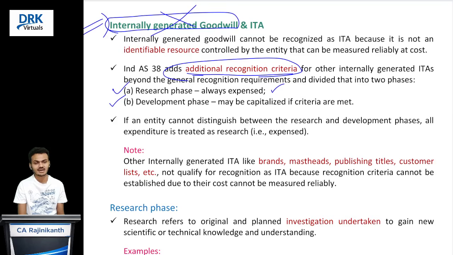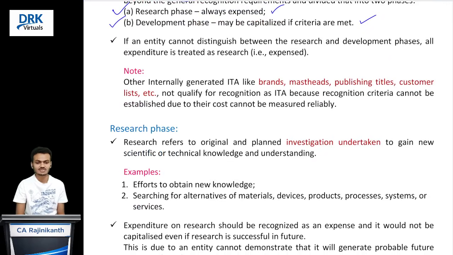We should not capitalize. Development expenses we can capitalize if the development process fulfills the additional recognition criteria. If the entity cannot differentiate between the research phase and the development phase, all expenses incurred should be treated as research expense only. It means we should not capitalize. That is what the standard is saying.